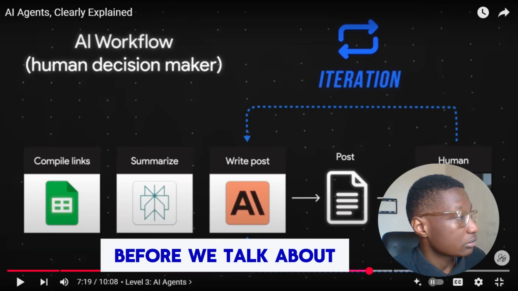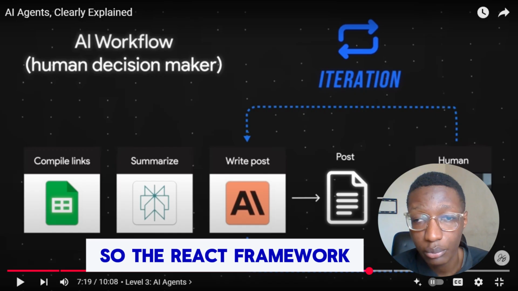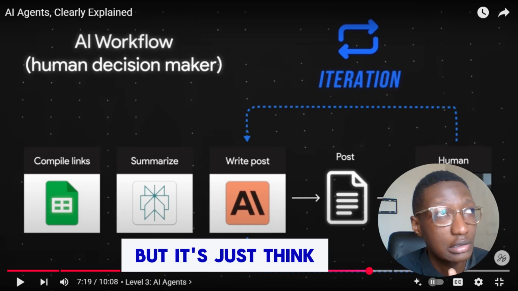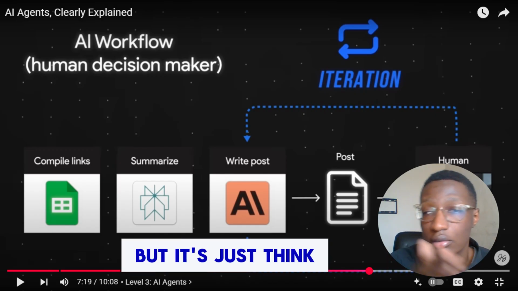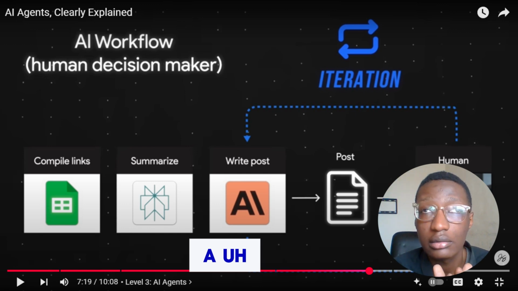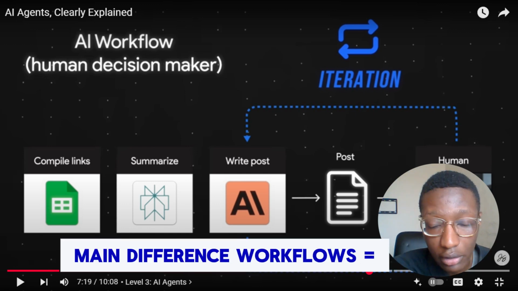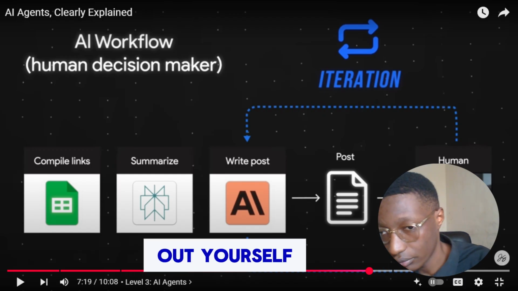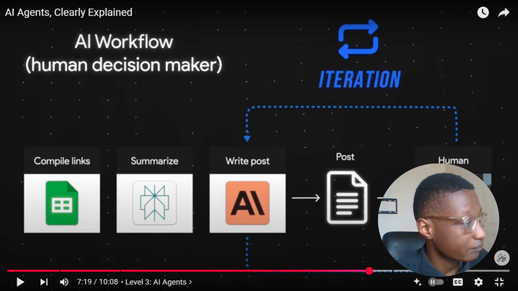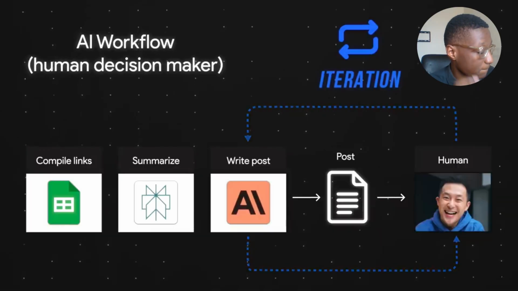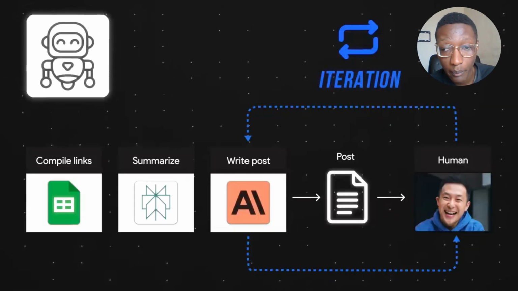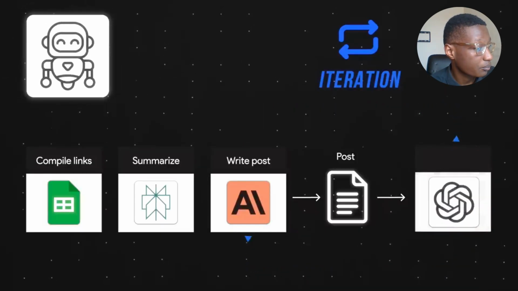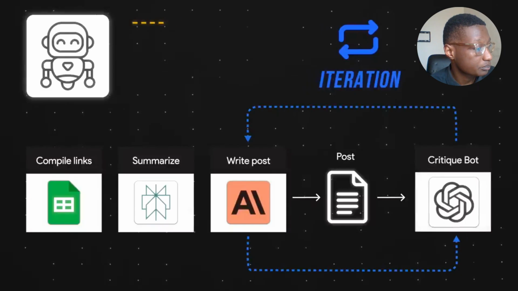Before we talk about this, the React framework sounds fancy, but it's just think, do. That's it. The main difference: workflows equal instructions, agents equal figure it out yourself. Get that? Autonomously. In our example, the AI agent would autonomously add in another LLM to critique its own output.